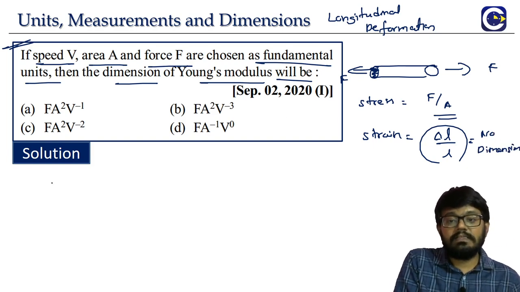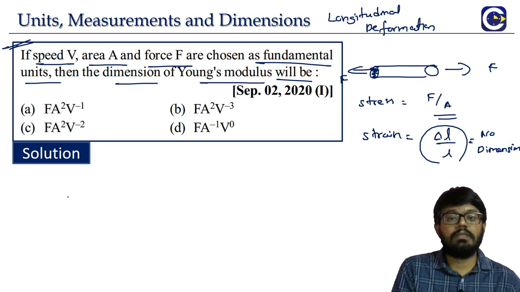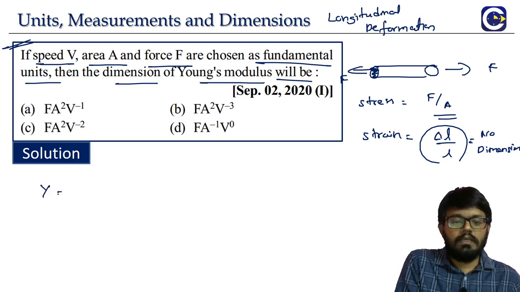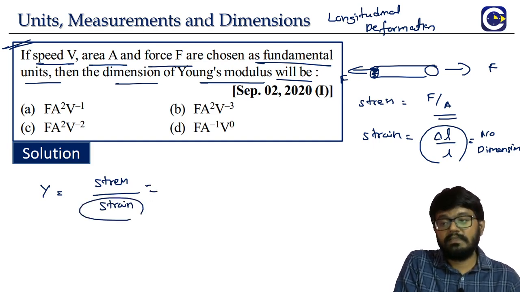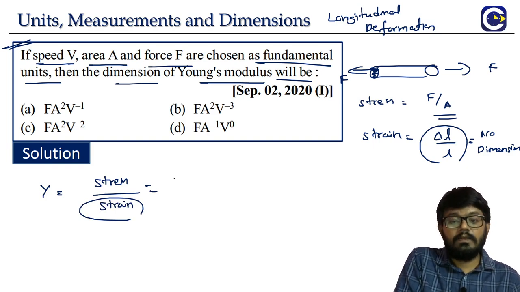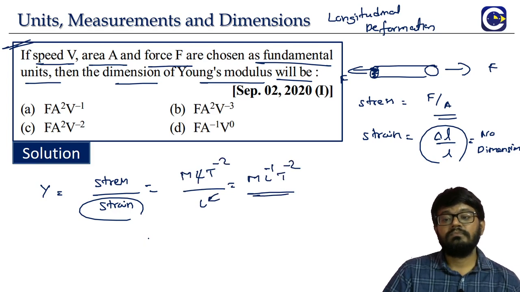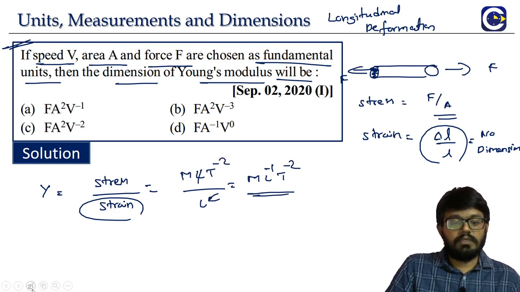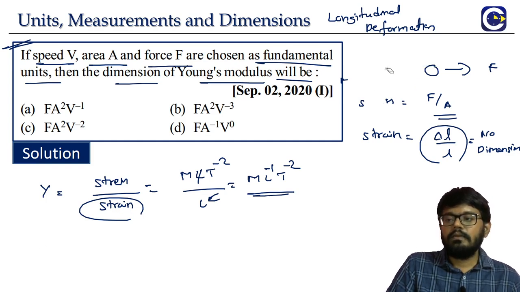Then the modulus of elasticity in case of longitudinal deformation, because we also have two more moduli of elasticity, called bulk modulus and rigidity modulus. Young's modulus is the ratio of stress by strain in case of longitudinal deformation. Strain has no dimensions, which means Young's modulus will have the dimensions of stress. What is stress? Force by area. So force by area means M L T power minus 2 by L square, that is M L power minus 1 T power minus 2. So this is the Young's modulus.